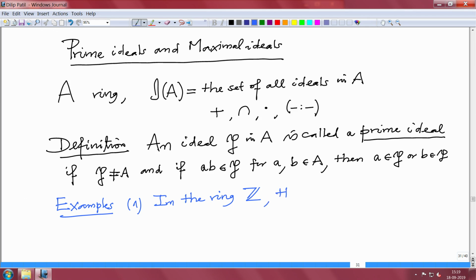The ideal Zn, where n is a natural number, is prime if and only if n is a prime number.